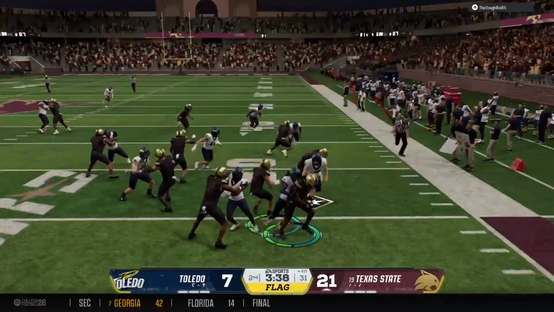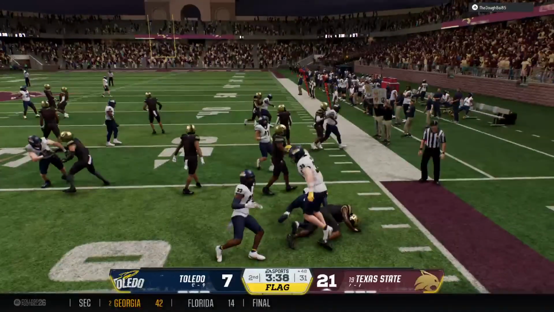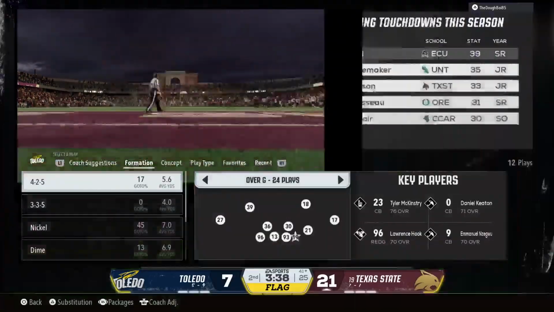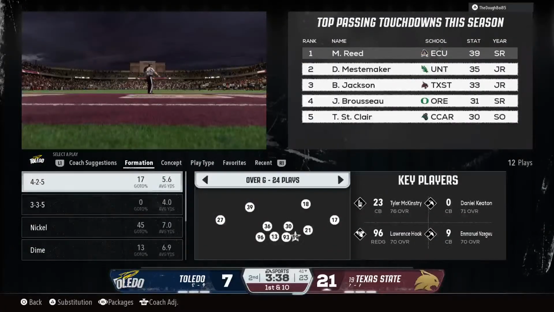Can't hang on, he muffs it. They make the stop on the return, but there is laundry on the field. Let's get the call. The officials offer the deal, and the coach accepts it. They will take the penalty.